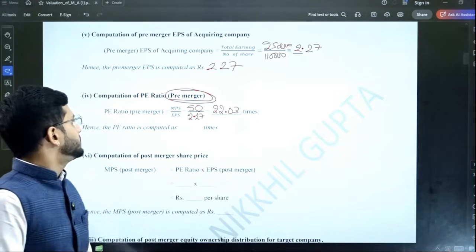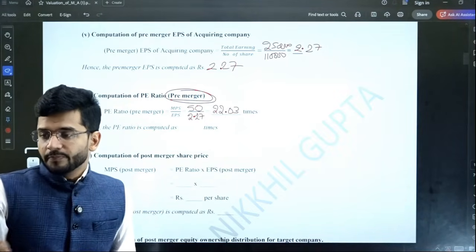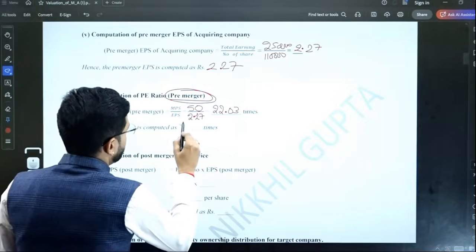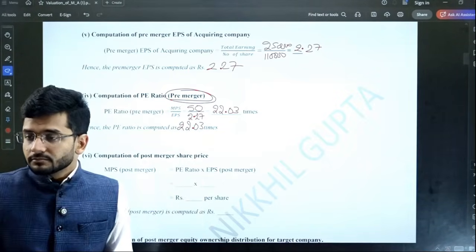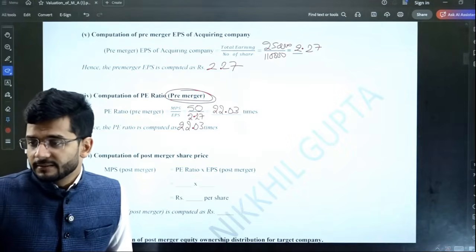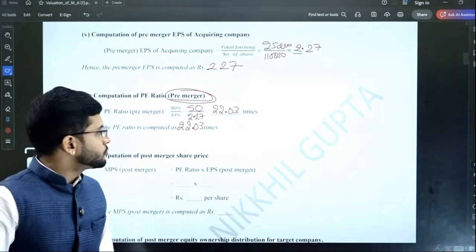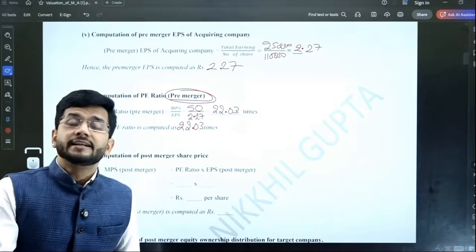22.03 times is the pre-merger PE ratio. This is the pre-merger PE ratio, 22.03 times. So guys, you definitely need a lot of practice.